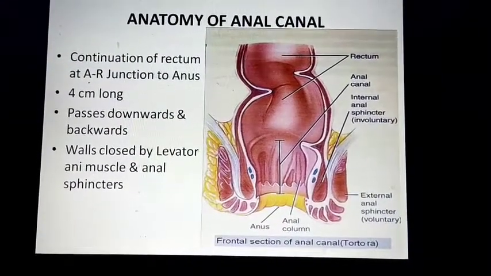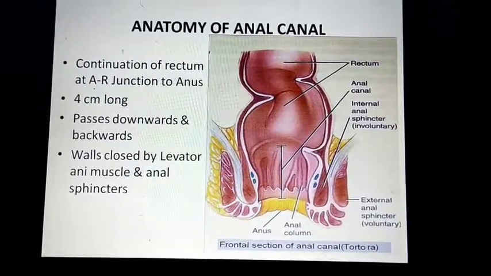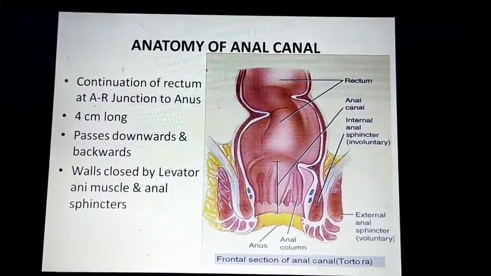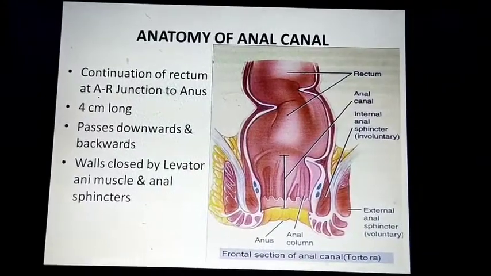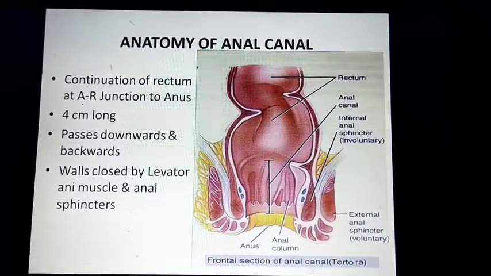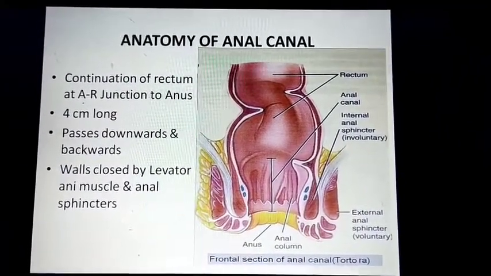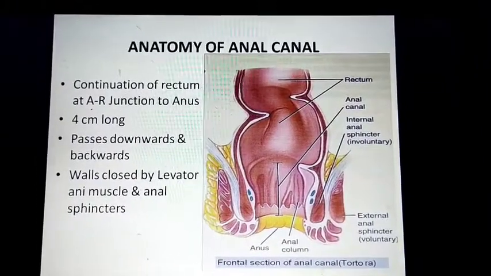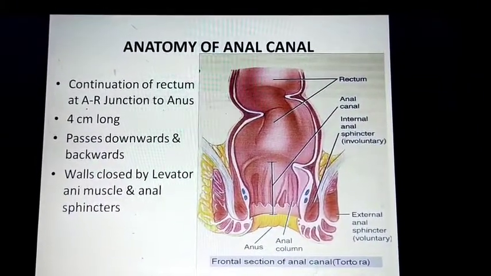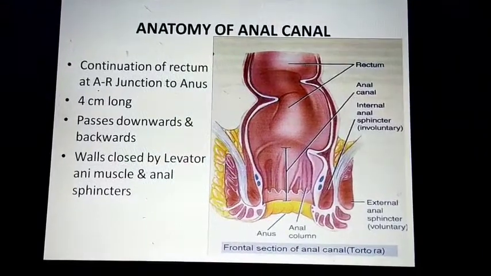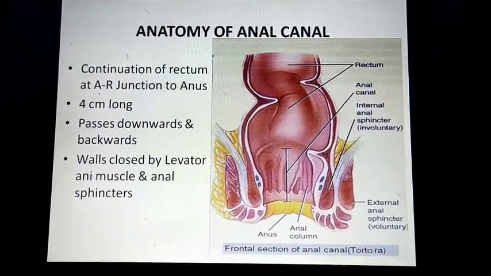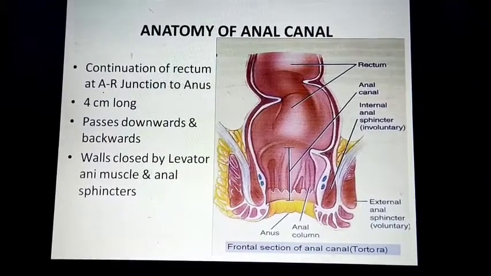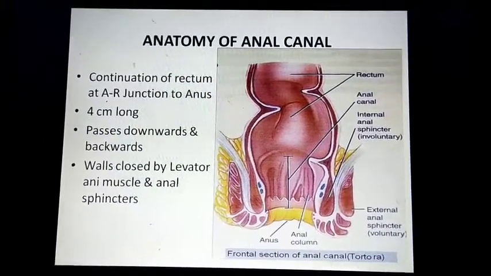It continues from the rectum at the anorectal junction to the anus. It is 4 centimeter long and passes downwards and backwards. The wall is closed by the levator ani muscle and anal sphincters. You can go for the next slide.